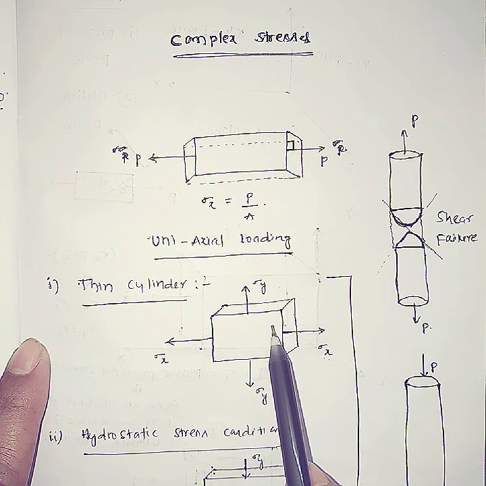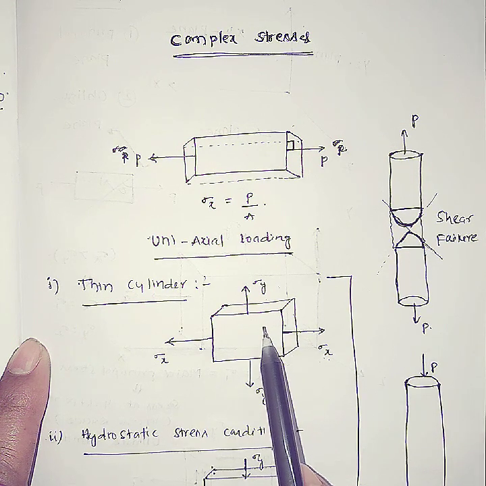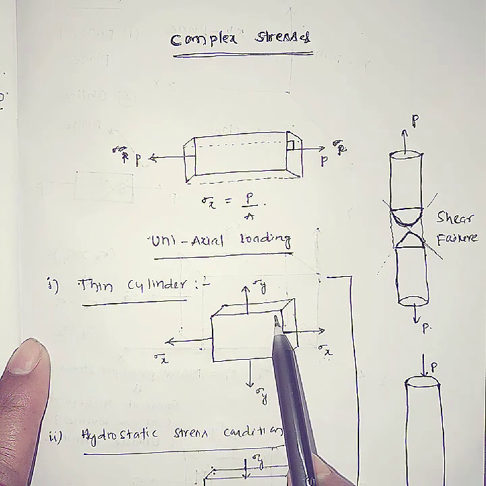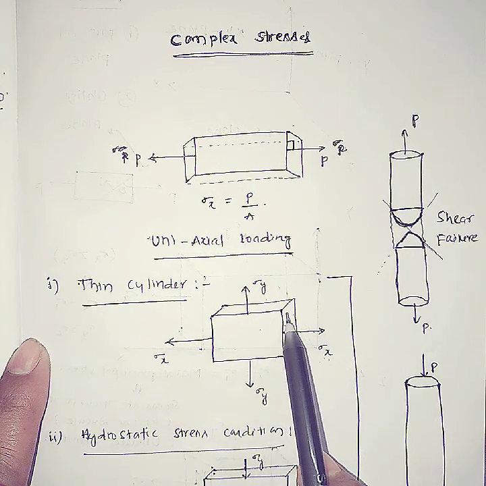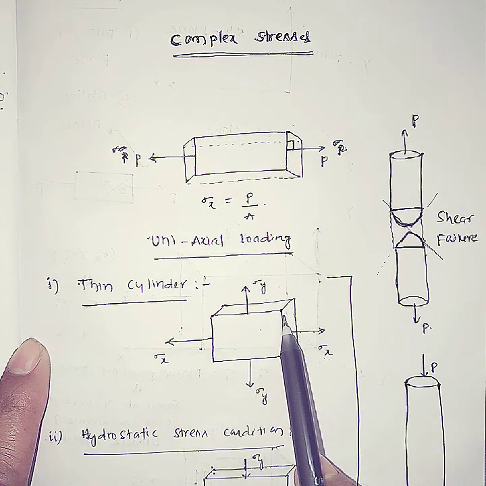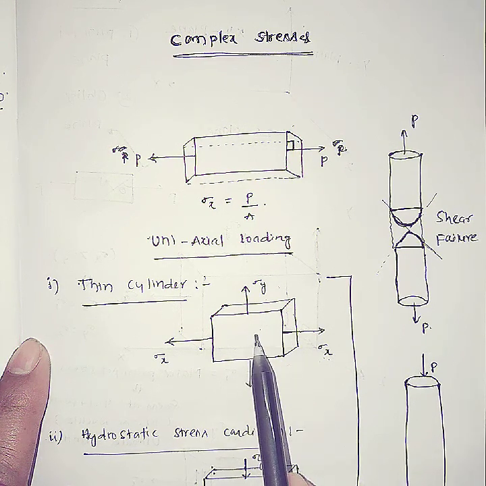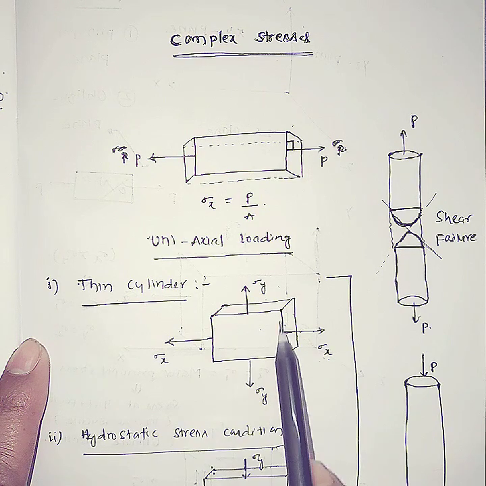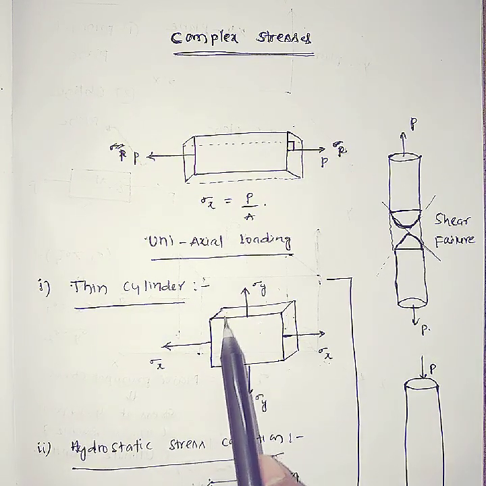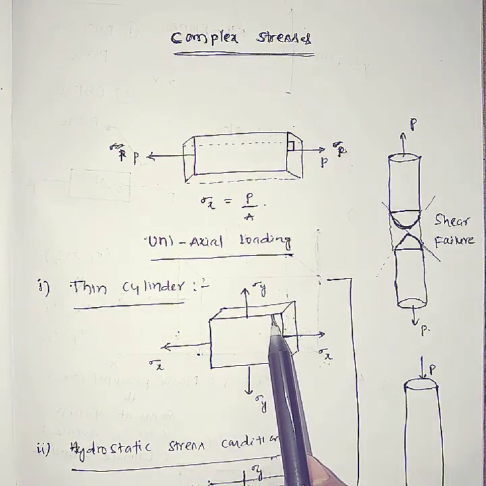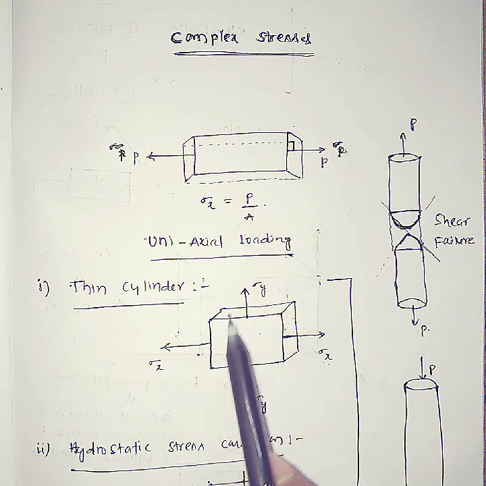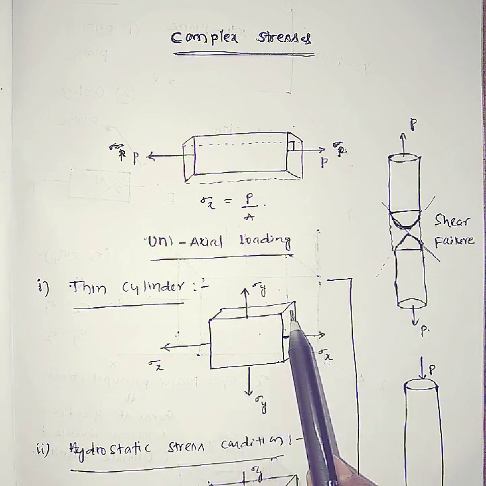In the first case, the material can withstand 200 megapascal, or the stress on the material will be less than 200. In that case the material is in a safe condition. This means finally you are going to find out the maximum stresses.